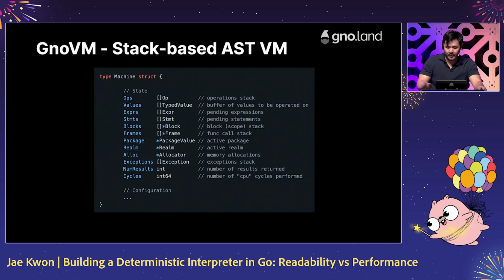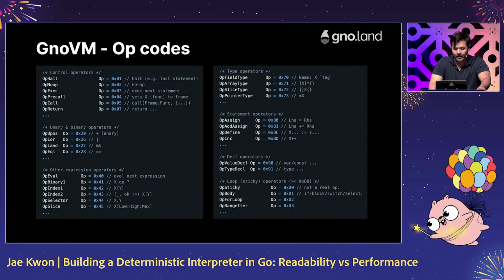The Gno virtual machine is written purely in Go, of course, and it interprets the abstract syntax tree directly. It's not a bytecode interpreter. It makes the implementation a lot more intuitive. And you can see here there are 7 stacks in the machine: the op stack, the value stack. The expressions and statements are put in the stack in the machine. The opcode stack helps the virtual machine remember what to do next.